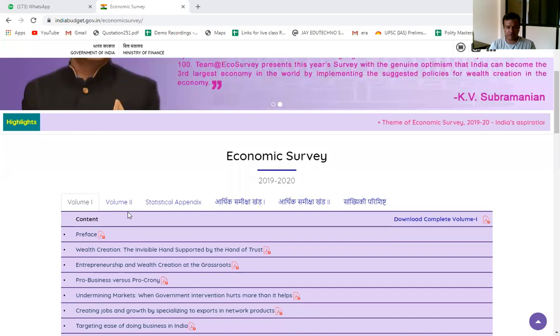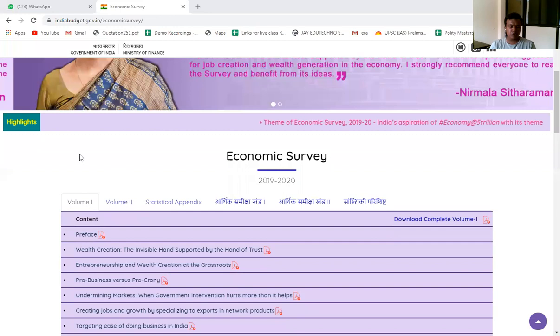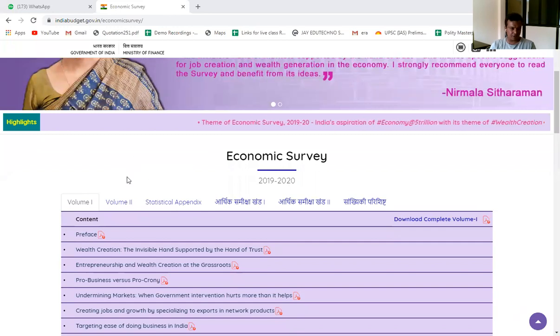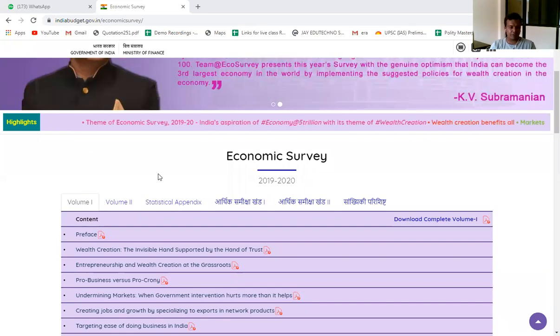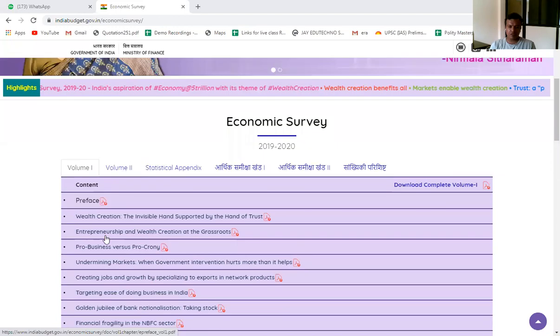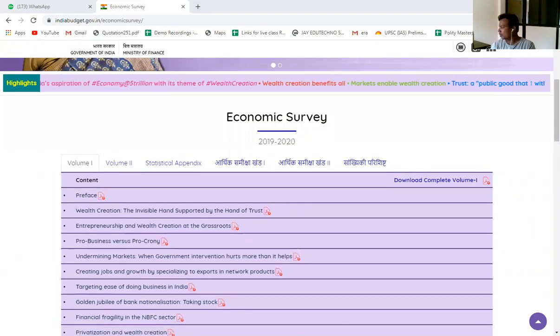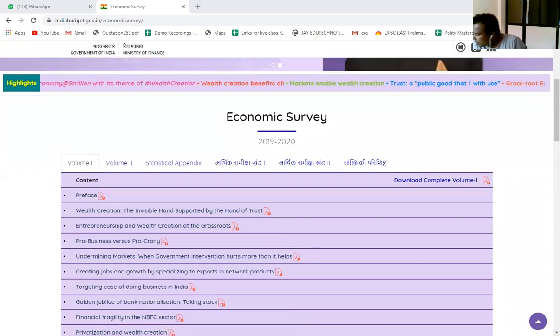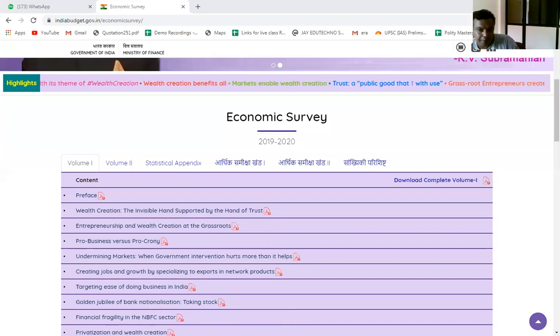Here we can see that for the last 2-3 years, the government has had the policy of publishing 2 volumes of the economic survey of India. Earlier there used to be only 1 volume, but nowadays they are publishing volume 1 and volume 2. Volume 1 is useful for the mains exam and not for the prelims exam, so you don't need to read volume 1 for prelims. You have to read volume 2 for the prelims, right?